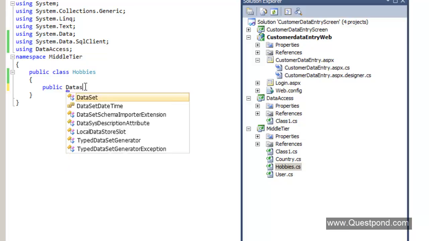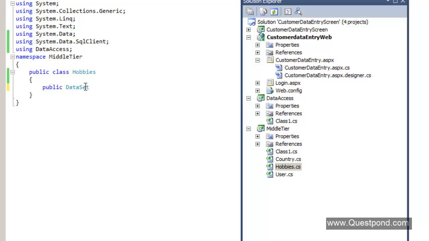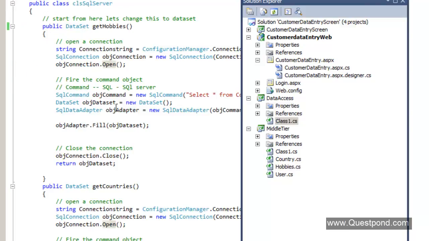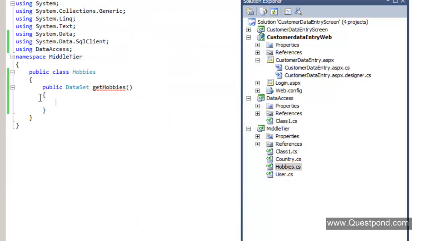So we will return a data set from here, and we'll create a function here called GetHobbies, and this GetHobbies function of the hobbies class will make a call to the clsSqlServer class, where we have just created one function called GetHobbies, right? So this is our middle tier, and from this middle tier we'll make a call to the data access layer.